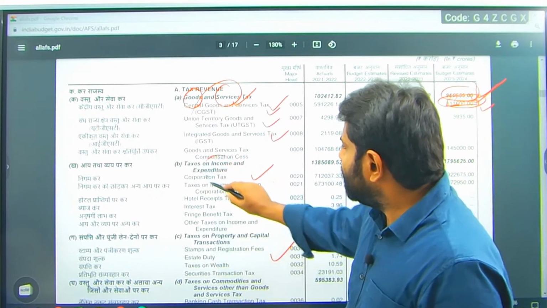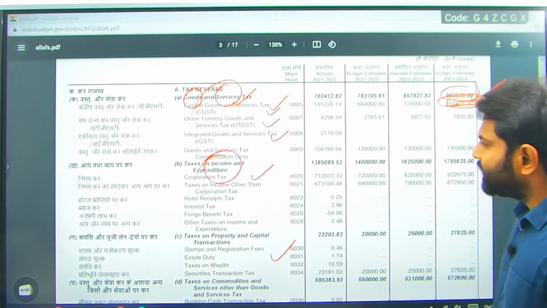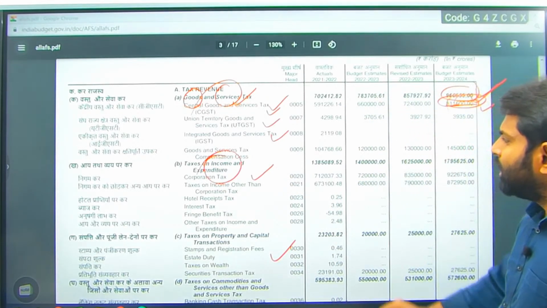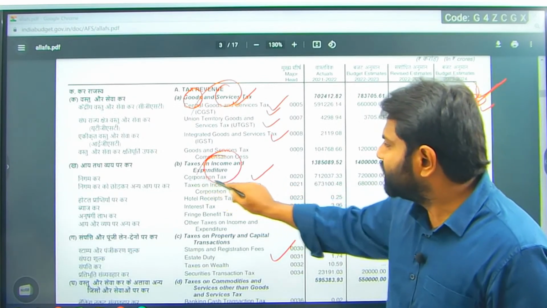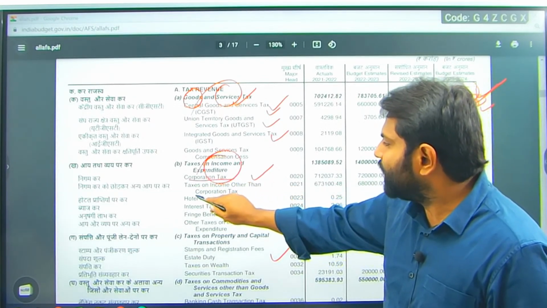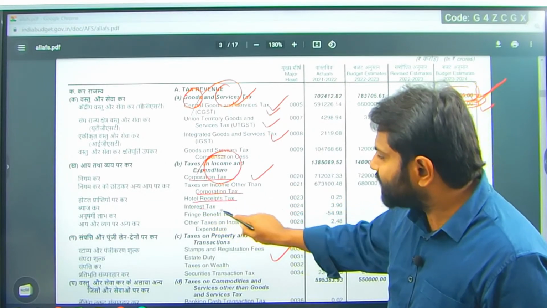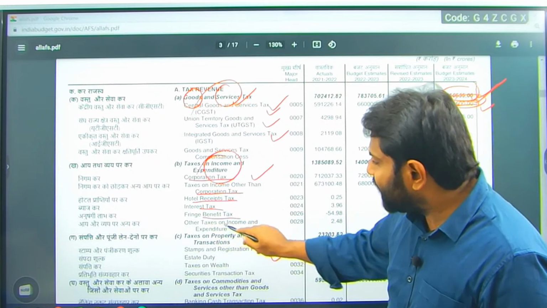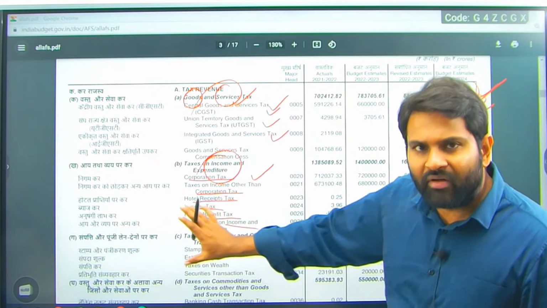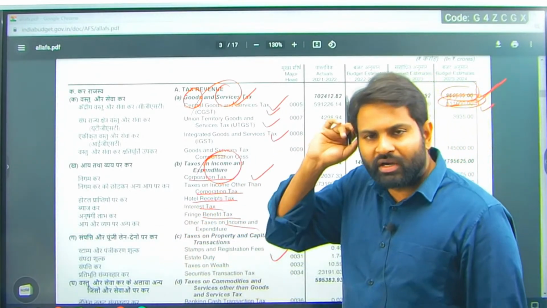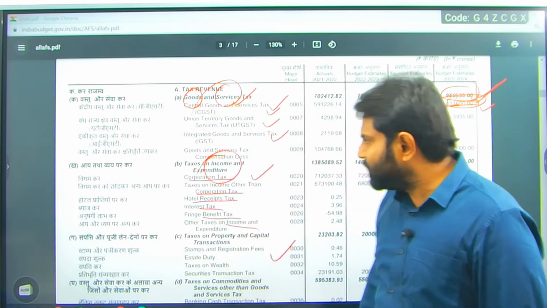Taxes on income and expenditure. Majorly corporation tax, and taxes on income other than corporation tax, hotel receipts tax, interest tax, fringe benefit tax, other taxes on income and expenditure. So these are the different taxes we have. Don't go back to your traditional textbook and see all those taxes. Try to see what taxes are present in the budget.